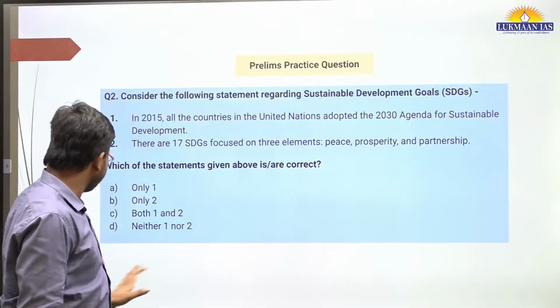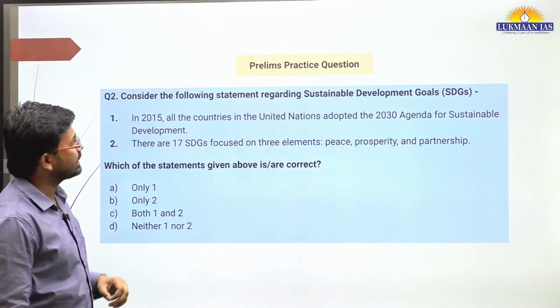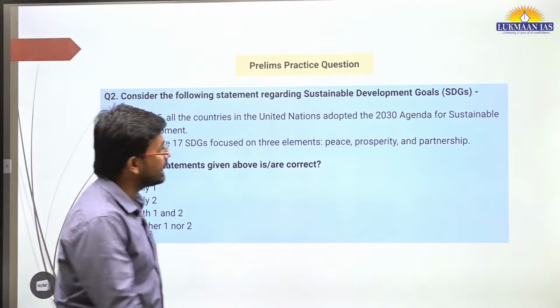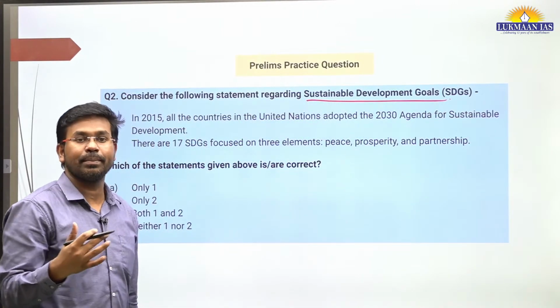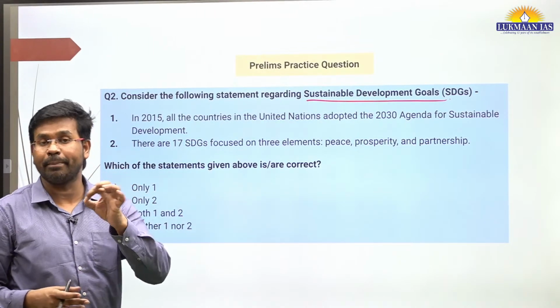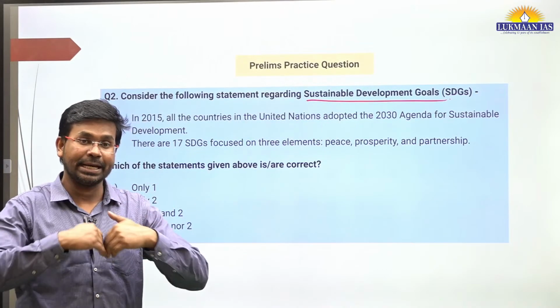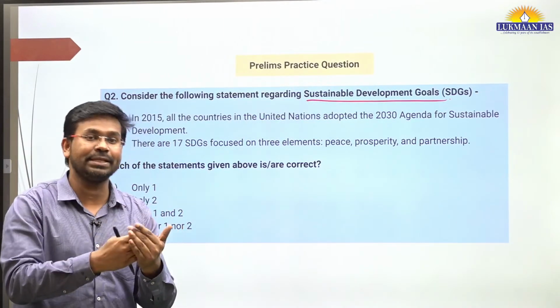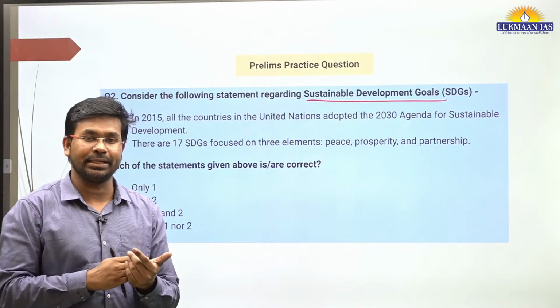Okay, so with this, let us solve a question quickly on this topic. It says, consider the following statements regarding sustainable development goals. We discussed SDGs, the sustainable development goals. These goals have been adopted by all the members of the United Nations organization, and it has been targeted that we are going to achieve these targets in a period from 2015 to 2030.